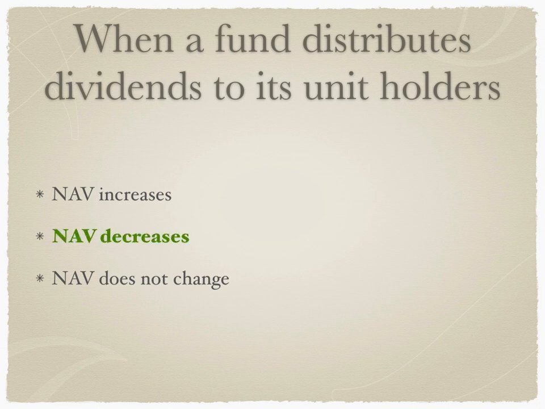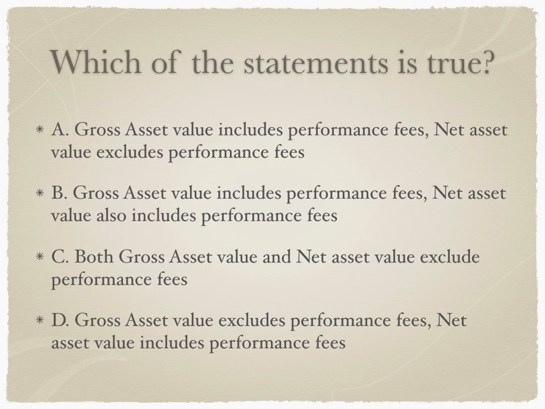Typically, many people will say the NAV does not change. But in reality, because there is a cash outflow from the fund to the unit holders, the NAV will decrease because the assumption is that the fund is selling off assets and then distributing the dividends, and hence the numerator decreases. Very good.